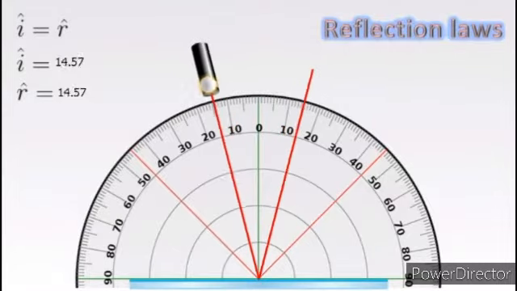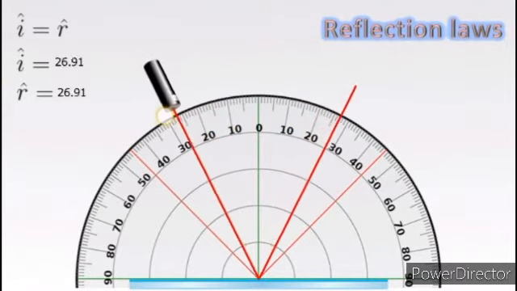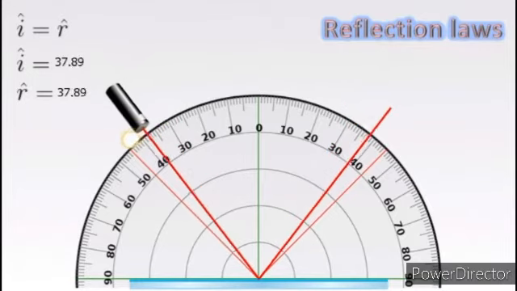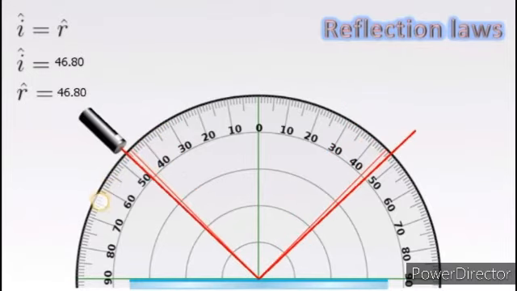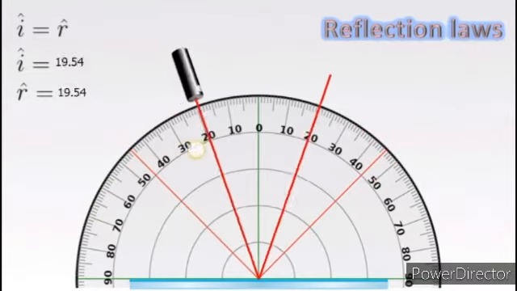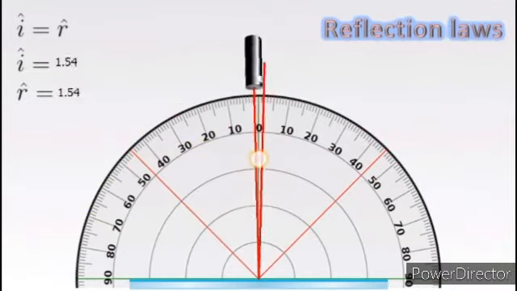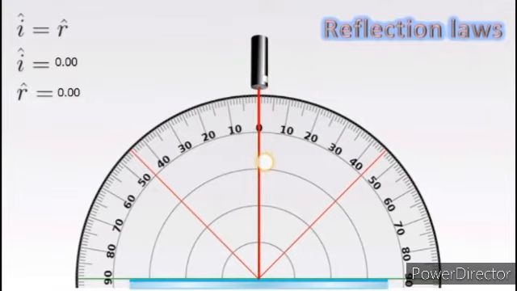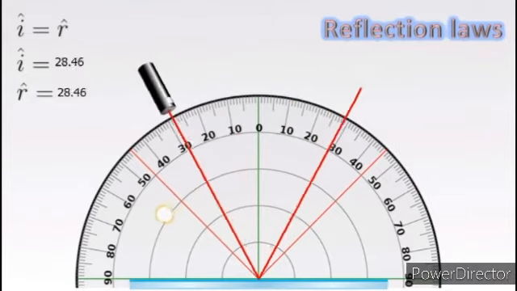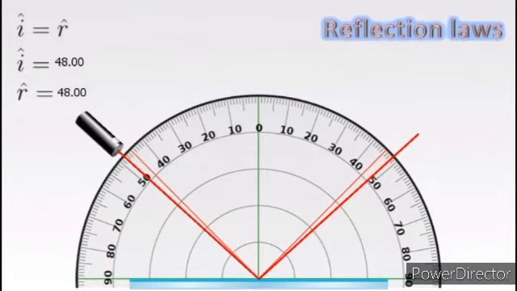Now we will discuss the second law of reflection. In this video, if we change the incident angle of the light ray, then the reflected angle will also change, but by an equal amount, like this. If light is incident normally, then it is reflected back normally. Thus we can say that angle I is equal to angle R.